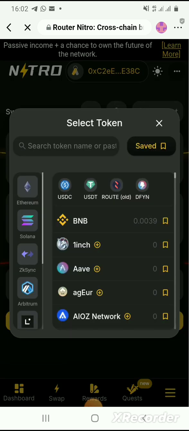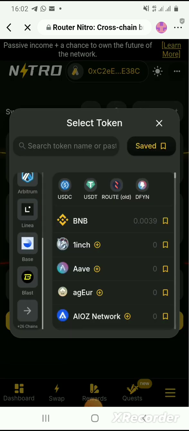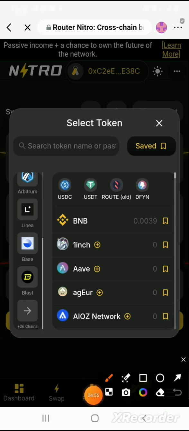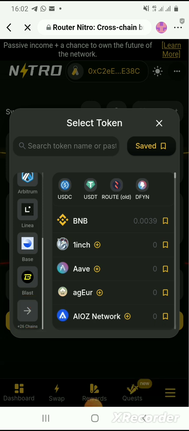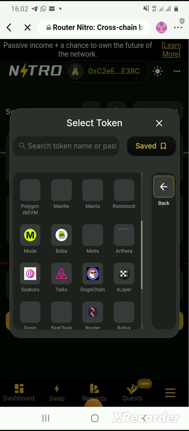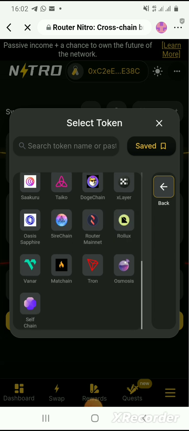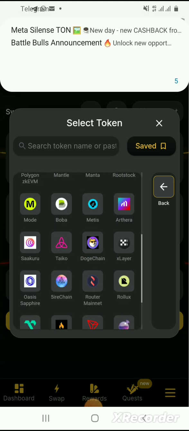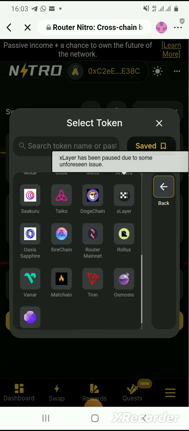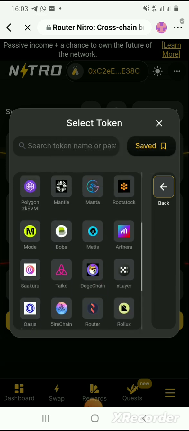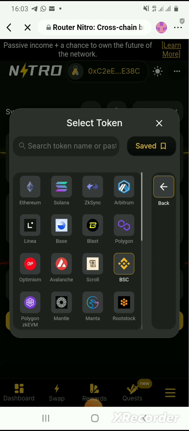Scroll down. There's this arrow here. Click on it. When you click on it, look for BSC, because the BNB we are bridging is on the BSC network. Let's scroll down. Now here it is. Select it.